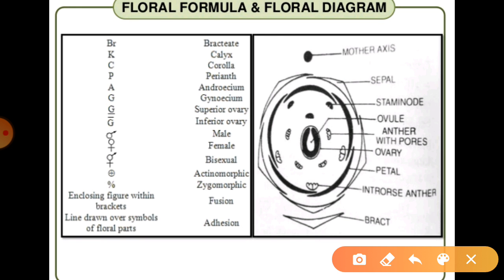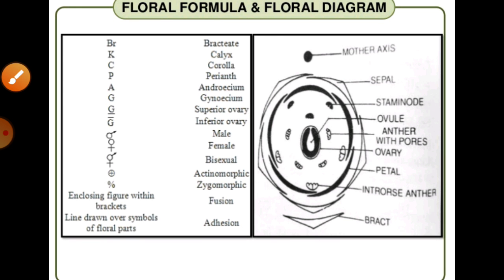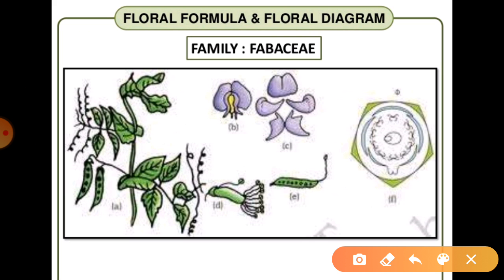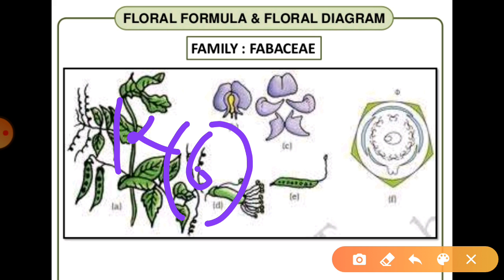suppose the sepals are free. In that particular condition, if there are 6 sepals which are free, we write K6, right? Remember students, K is especially for the sepals and the number is 6. If the sepals are fused, this K6 is for free sepals, while when the sepals get fused, the number should be enclosed in a bracket, right?